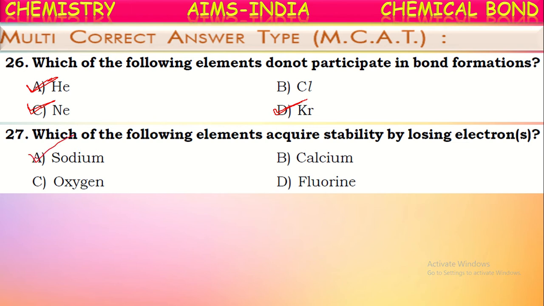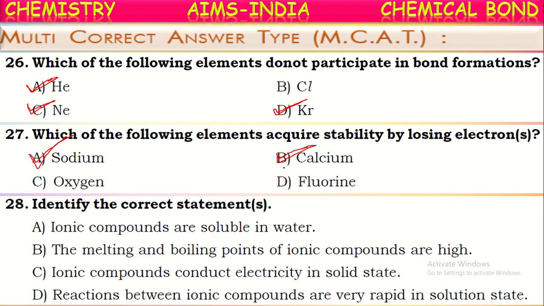Sodium is a metal, so it loses electrons to form cations to attain stability. And even calcium also, because it has two valence electrons, it will lose those two electrons and form a stable configuration of the nearby noble gas, argon. But these two elements will gain electrons to become stable. Okay, sodium and calcium acquire stability by losing electrons.